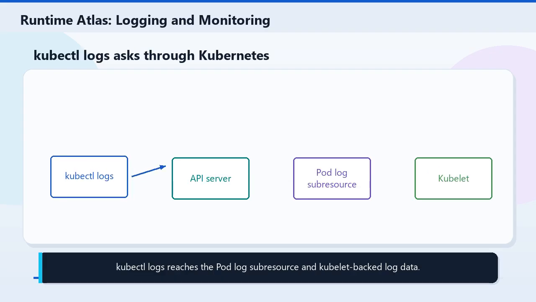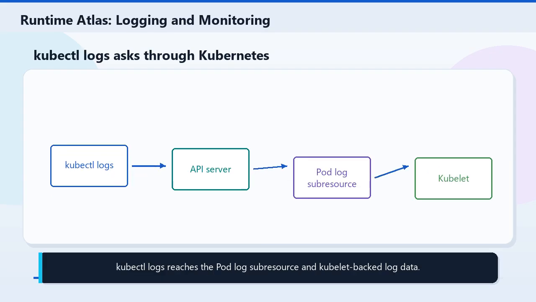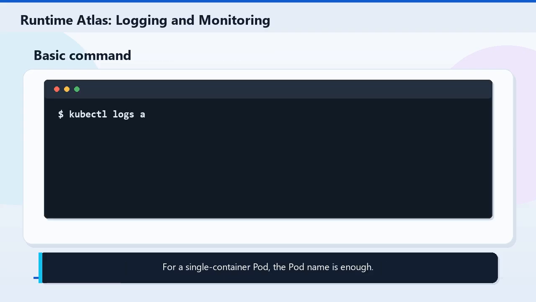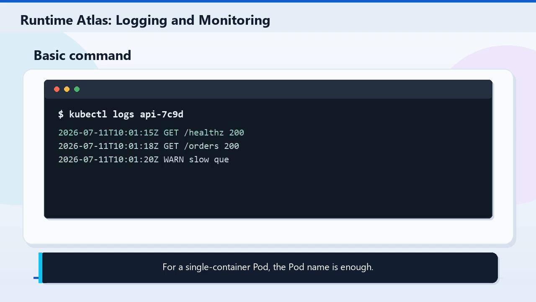When you run kubectl logs, you are not SSHing into the node. You ask Kubernetes for the pod log subresource, and the kubelet returns the container log content. The basic command is intentionally small. For a pod with one container, kubectl logs followed by the pod name returns a snapshot of its current logs.